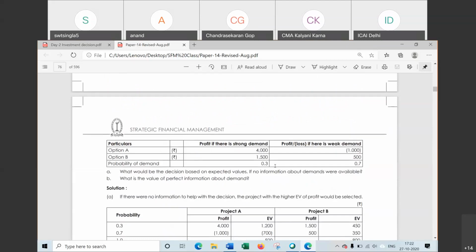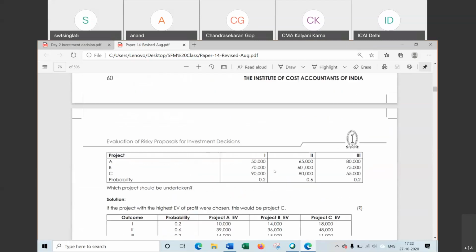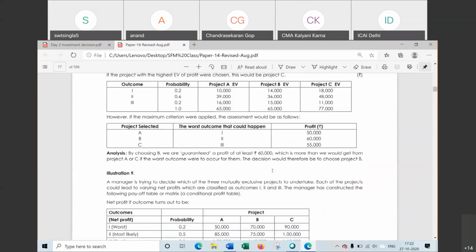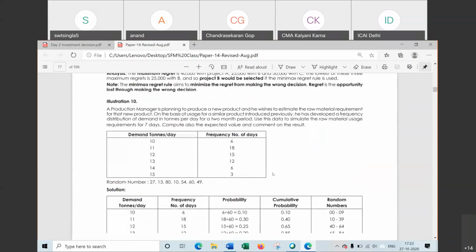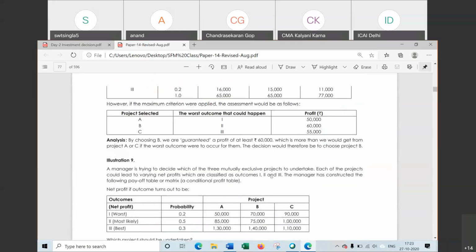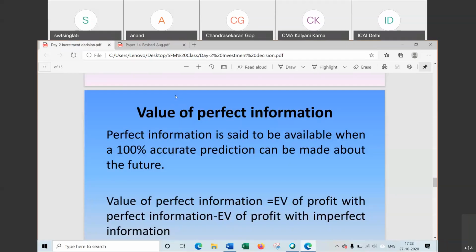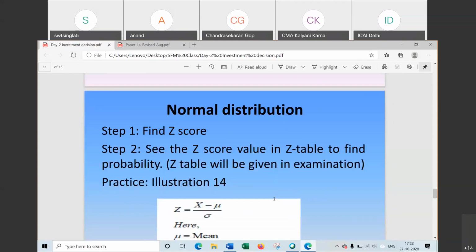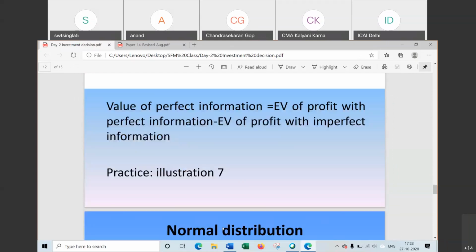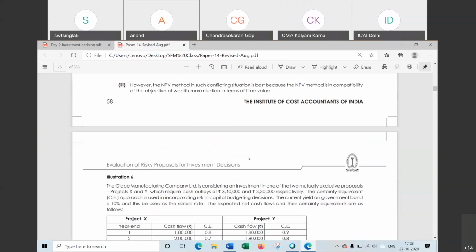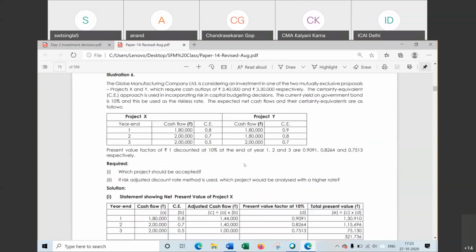This is question number 7. Question 8 is quite easy, you will be able to do it. 9 we have done, 10 we have done. Sixth we have done. Sixth is related to the certainty equivalent factor.